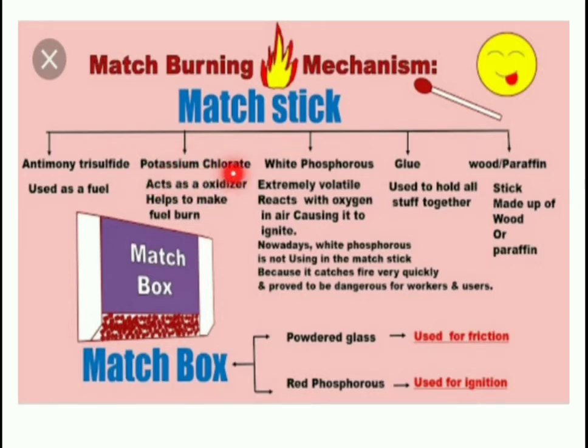This potassium chlorate will produce heat, so that the antimony trisulfide will reach its ignition temperature, and it will start to burn. So this is how a matchstick burns. There is a series of so many reactions. Try to understand that nowadays white phosphorus is not used directly. We are using red phosphorus. Red phosphorus gets converted into white phosphorus. It will burn potassium chlorate and will produce what? Heat, and that will make your fuel burn. This is the fuel, and this should burn ultimately. And when this fuel burns, you will get a flame in the matchstick. So this is the working of a matchstick.